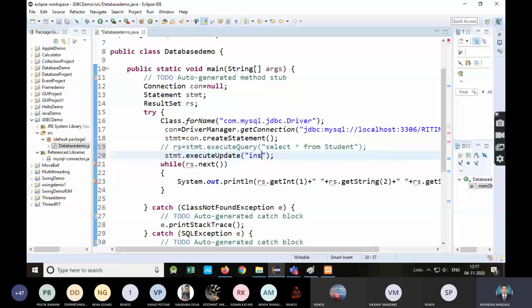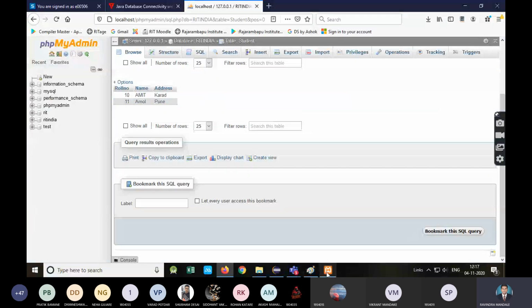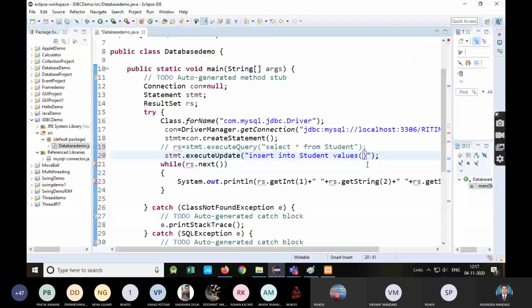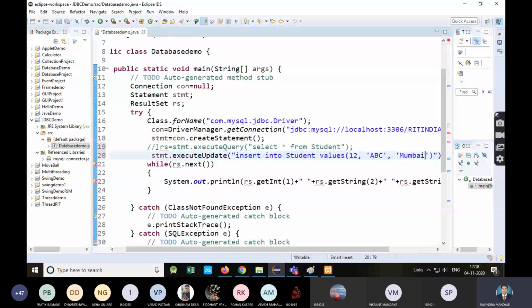Actually हे आपल्याला काय करायचं, युजर कडून घ्यायचं आहे आणि परत करायचं आपल्याला. Insert into student values and I will insert some values. So for example see right now 10, 11, so I will insert next record, that is 12. Suppose I'm inserting ABC and suppose I'm inserting Mumbai. I'm doing right now statically. I'm not accepting values from user.